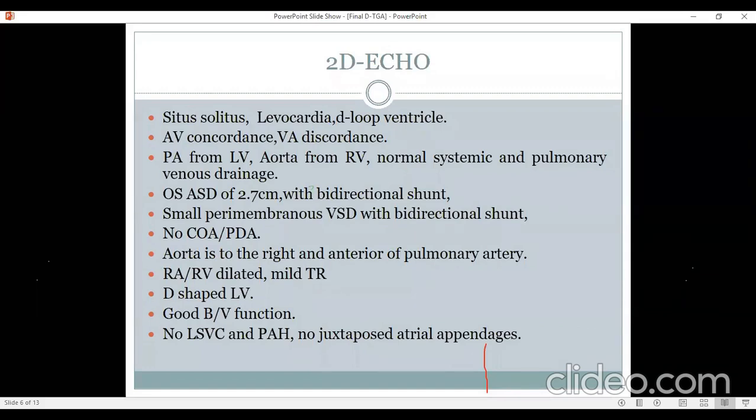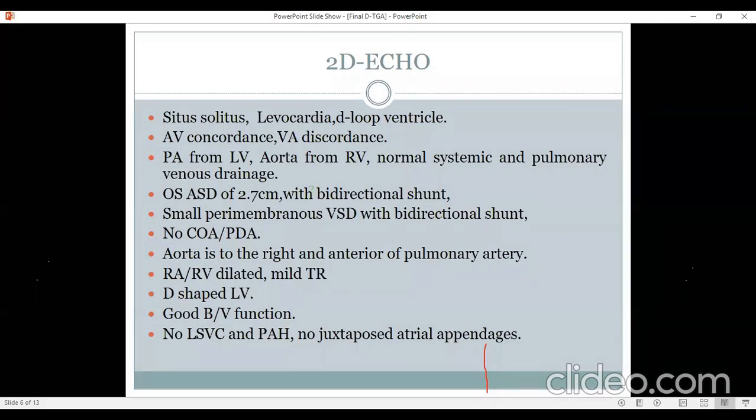And then if you look more carefully, you will find that the vessel arising from the left ventricle is bifurcating very soon, and that is why you call it the pulmonary artery. And the one arising from the right ventricle does not bifurcate, it goes as aorta. So that is how we should diagnose transposition, because I have seen reports of echo where the pulmonary artery has been labeled as aorta, and therefore TGA has been missed.